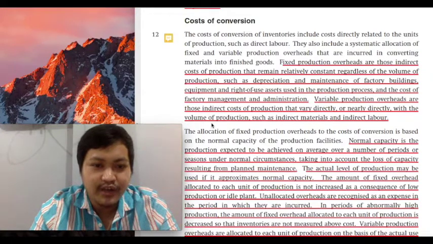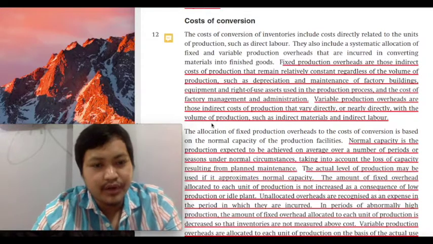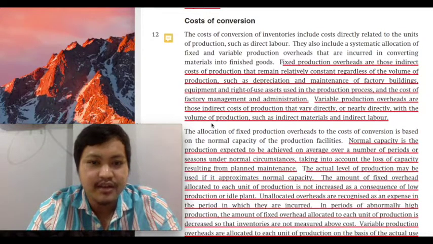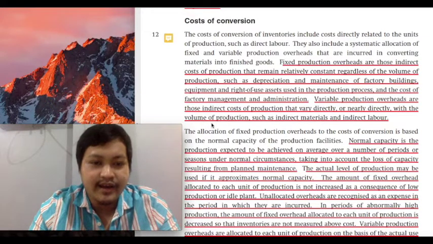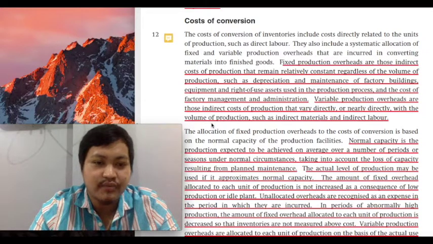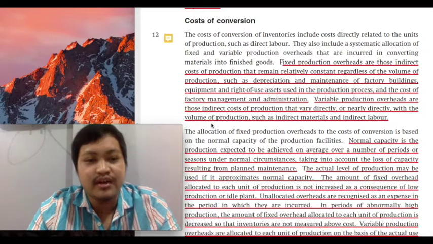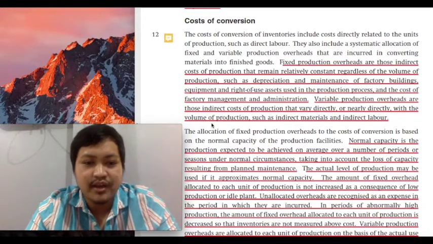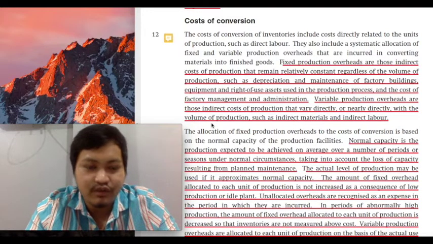Even if you divide your total variable overhead by the total number of units produced, the per unit result would still be the same. Because even if your denominator goes up as a consequence of a high level of production, your numerator, which is your total variable overhead, would also increase, and normally at the same rate as the increase in the level of production.